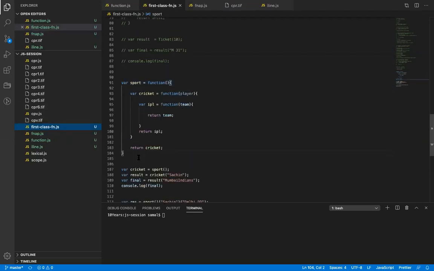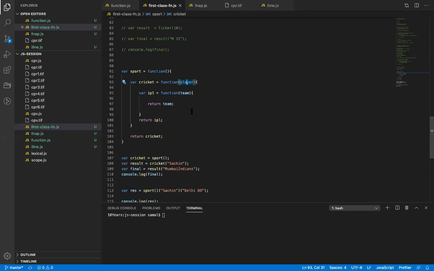Is this a higher order function? Yes. Why? Yes, sir, we're passing a function. No, I'm not passing a function, I'm passing a reference to a function. No, we are not passing a function here.